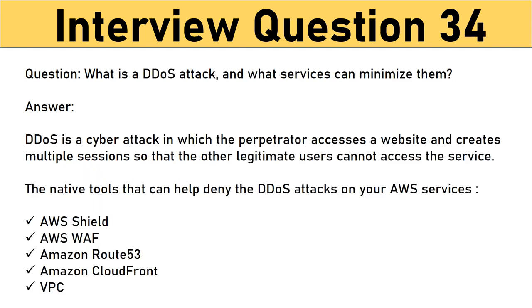Question: what is a DDoS attack, and what services can minimize them? DDoS is a cyber attack in which the perpetrator accesses a website and creates multiple sessions so that other legitimate users cannot access the service. The native tools that can help you deny the DDoS attacks on your AWS services are AWS Shield, AWS WAF, Amazon Route 53, Amazon CloudFront, ELB, VPC.